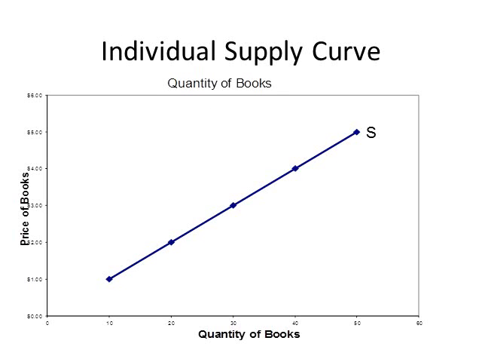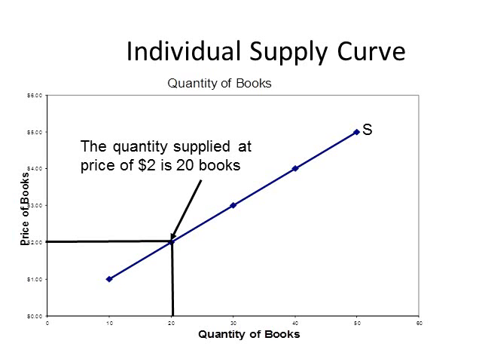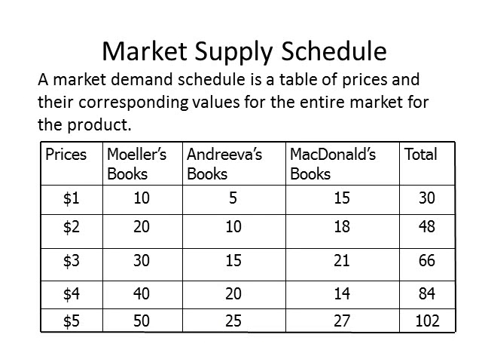Here's another example of a supply curve. Like the previous example with meat, the supply curve slopes upward as the price increases and the quantity increases. Notice it too has a positive relationship. Perhaps the only difference is to note that this supply curve is a straight line. Even though it is a straight line, economists still refer to it as a curve. The key thing to remember is that whether the supply curve is straight or a real curve, the economic analysis will be the same. Like the example with the meat, each of the points on the line represents the quantity supplied. In the graph on the slide, the quantity supplied is 20 books when the price is $2.